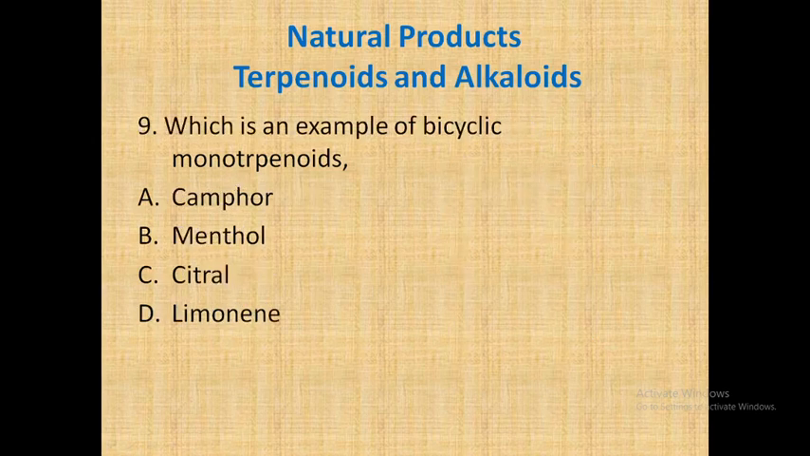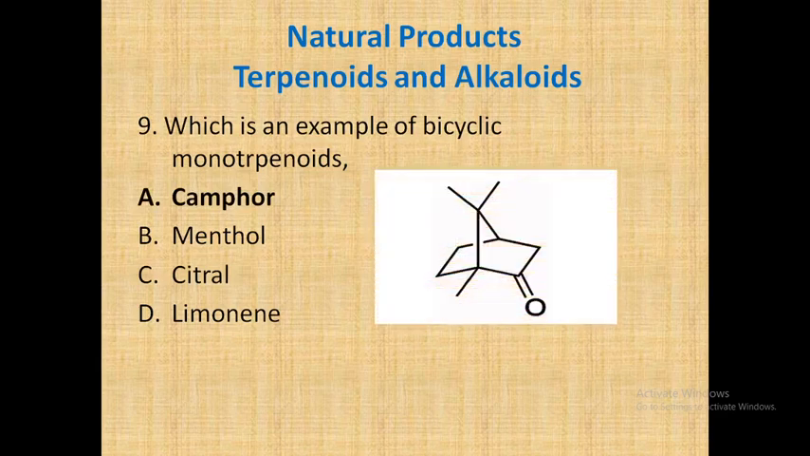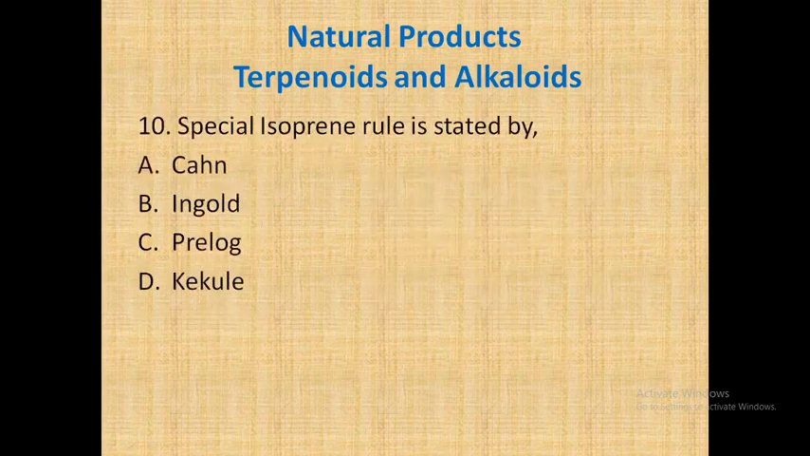Which is an example of bicyclic monoterpenoid? Out of these four, camphor, menthol, citral, and limonene, the bicyclic monoterpenoid is camphor, and its structure is like this. See here, there are two cycles present. This is one cycle and this is the other cycle, and that's why it is a bicyclic monoterpenoid. Let's go for the next.